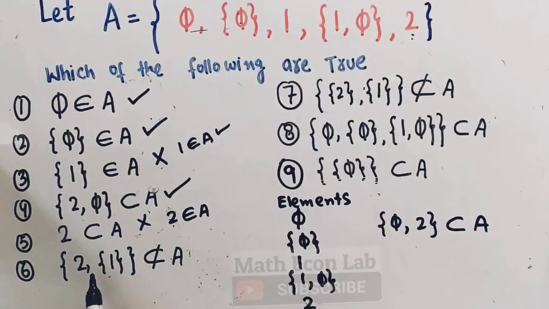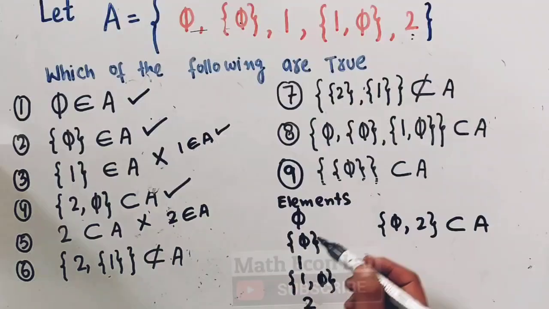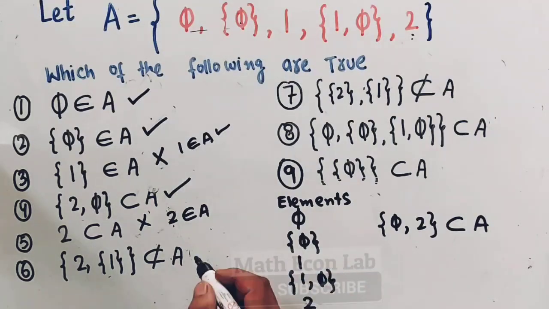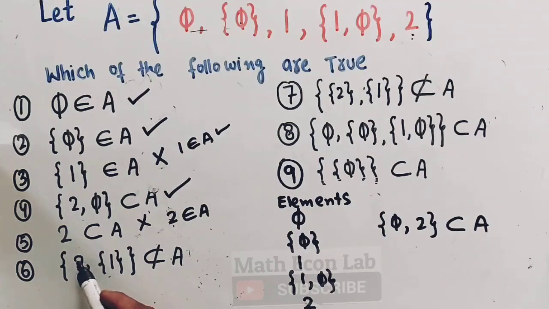Now another one: we are being told the set containing 1 is an element here. Is this element present here? No, we don't have it. We have 1 as an element, not the set containing 1 as an element. So this is in fact false. We are being told this is not a subset of A. Since we are being asked whether this statement is true: 2 and the set containing 1 is not a subset of A. This is in fact a true statement.